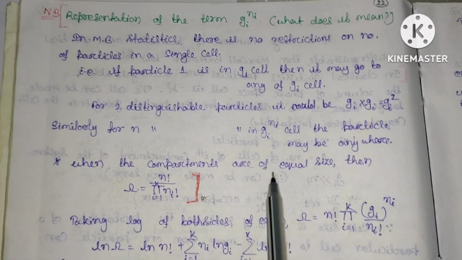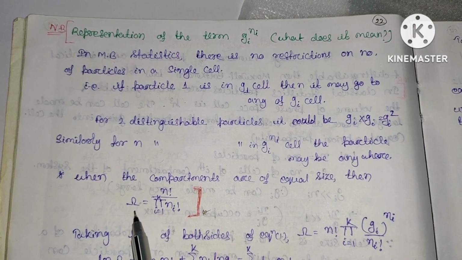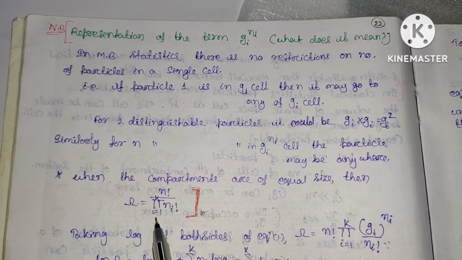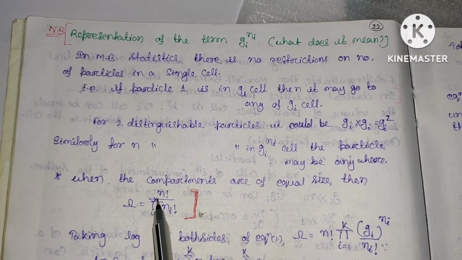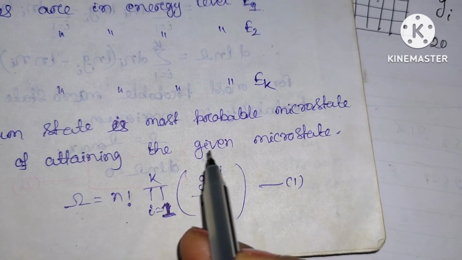So when the compartments are of equal size, then this thermodynamical probability will be equal to N factorial divided by the product over i equal to 1 to k of Ni factorial. It means that this Gi power Ni is 1.